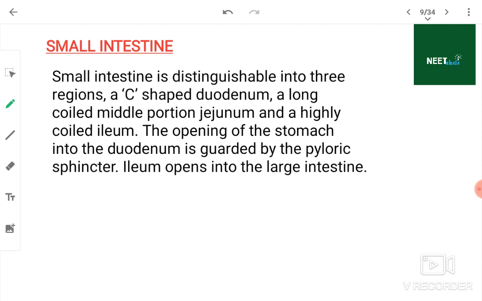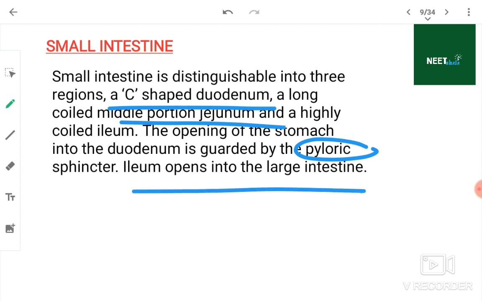NCERT. Intestine. The small intestine is distinguishable into three regions: a C-shaped duodenum, a long coiled middle portion called jejunum, and a highly coiled ileum. The opening of the stomach into the duodenum is guarded by the pyloric sphincter. The ileum opens into the large intestine.